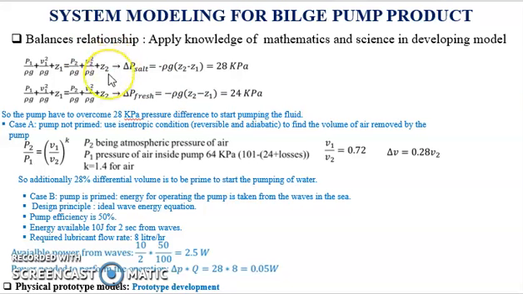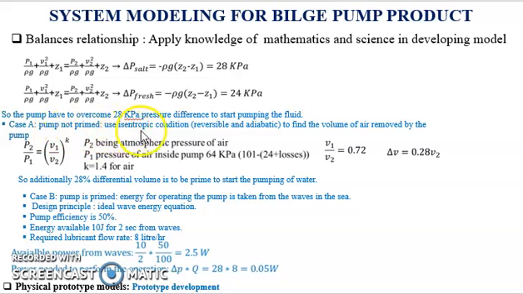While performing the balance relationship, two situations will arise. In the first situation, case A, the water is not present. It can be assumed that the water is not present in the propeller or the piston of the pump. Hence, additional work needs to be done to prime the pump. In case A, the pump is not primed, so it will be handling air.